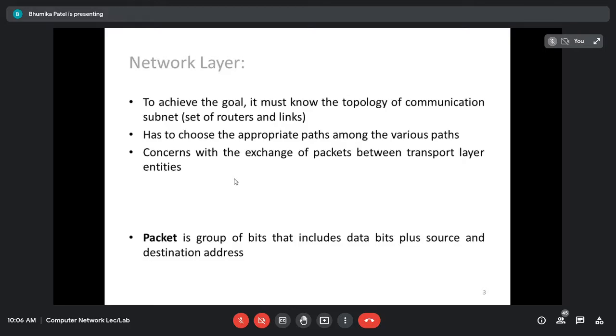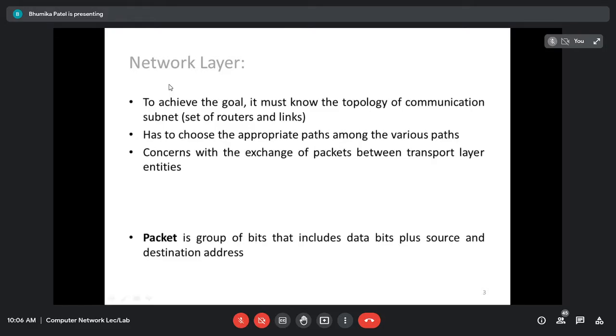Here in the network layer, the data is known as the packet, right? As we know, it is known as a packet or the datagram. If we are using the connectionless service, then it is known as a datagram, and otherwise it is called the packet, right? So packet consists of two things, the data and the header, right? Data which is coming from the upper layer, and we attach something in front, that is called the header, and in the header we are going to put some necessary information that the network layer requires.